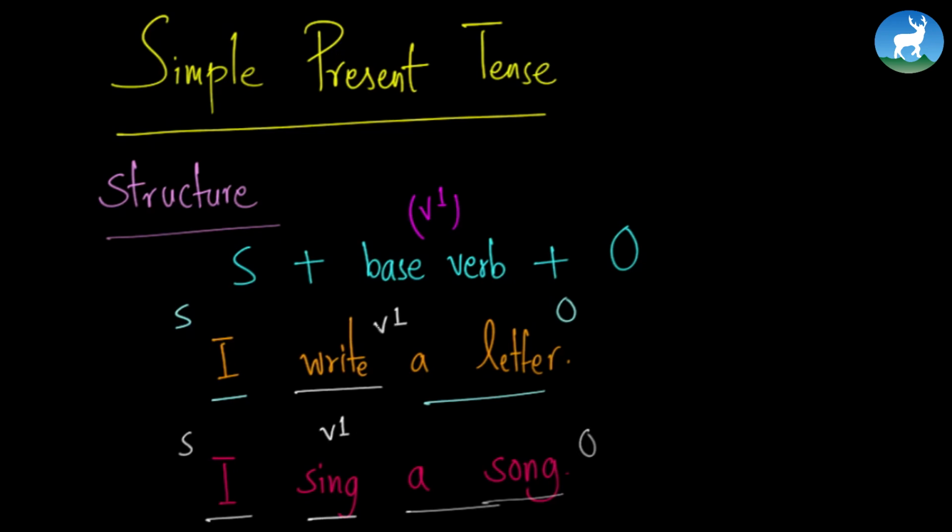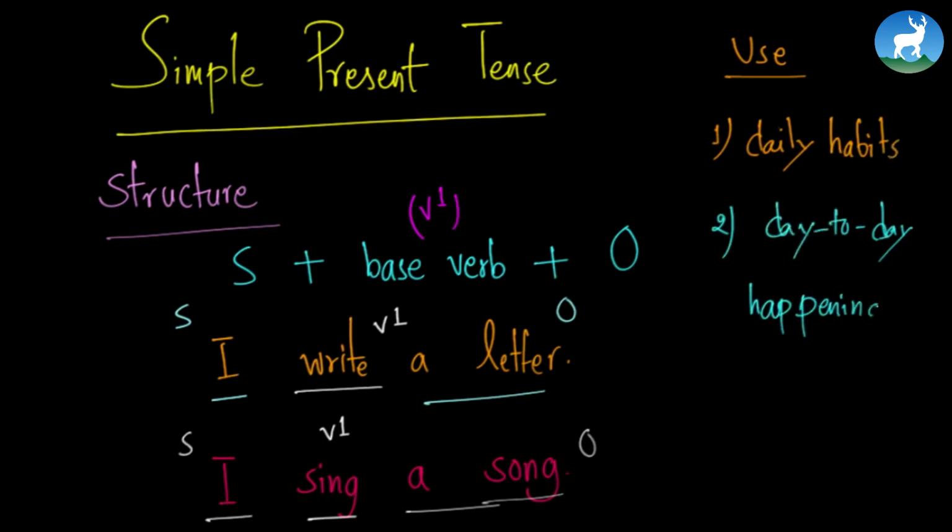Okay, that's the structure. Now you might ask me a question: what is the use of simple present tense? And its use is pretty simple. It talks about daily habits. It also explains about day-to-day happenings. Okay, now let's move on to the simple past tense.